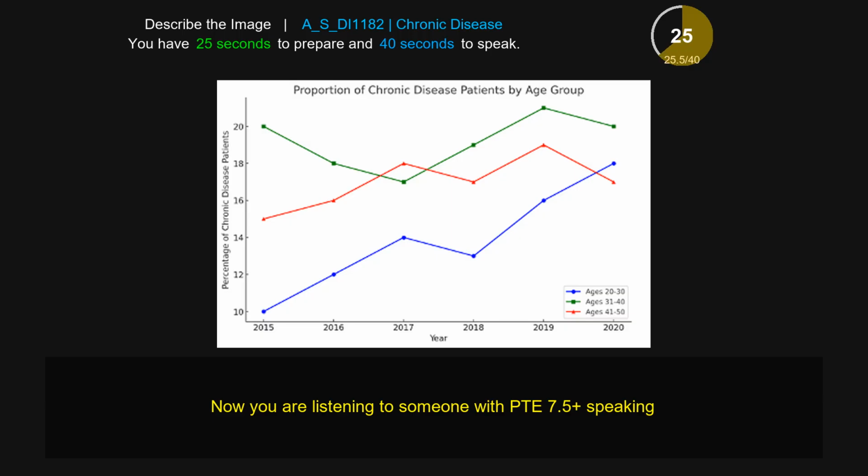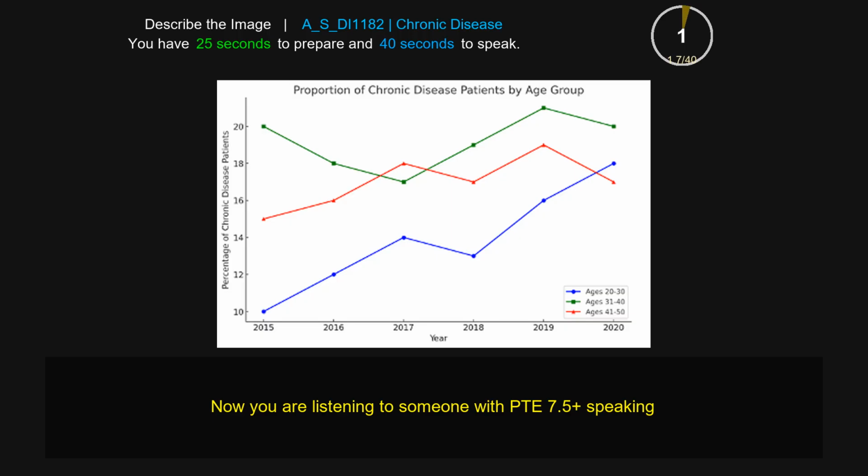The lowest of the red line is in 2015, that is 15, and the highest is in 2019, that is 18. And the lowest of the green is in 2015, that is 16, and the highest is in 2019, that is 25.